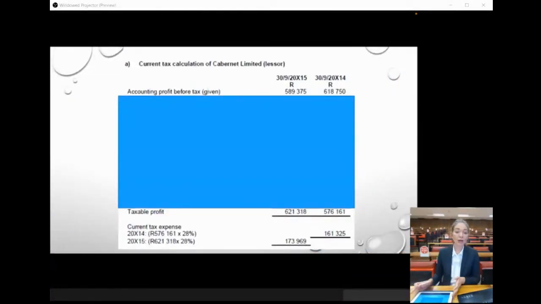So here for our current tax calculation, we start with our accounting profit before tax that they've given us, and we want to calculate what our taxable profit should be. So now we have to remember, what happened for accounting purposes?